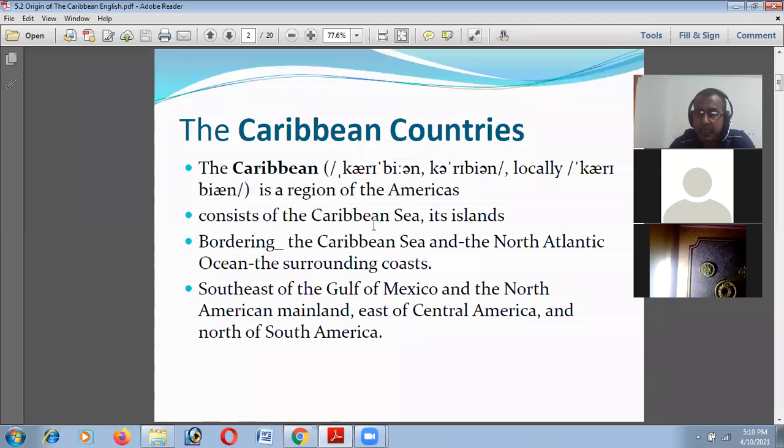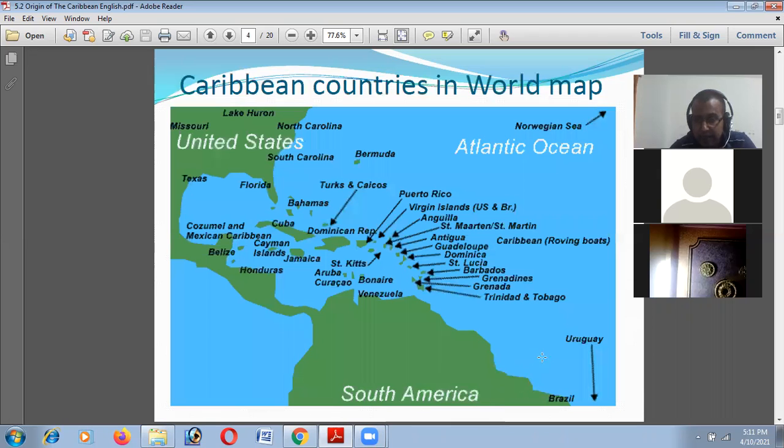Why Caribbean countries? Because these islands are in the Caribbean Sea. In one portion we see the Caribbean Sea, and in another the North Atlantic Ocean. They lie southeast of the Gulf of Mexico and the North American mainland, and east of Central America. You will be astonished to hear that more than 700 islands are there: islands, islets, reefs, and cays. Here you see the Atlantic Ocean, the United States, and South America, like Brazil.